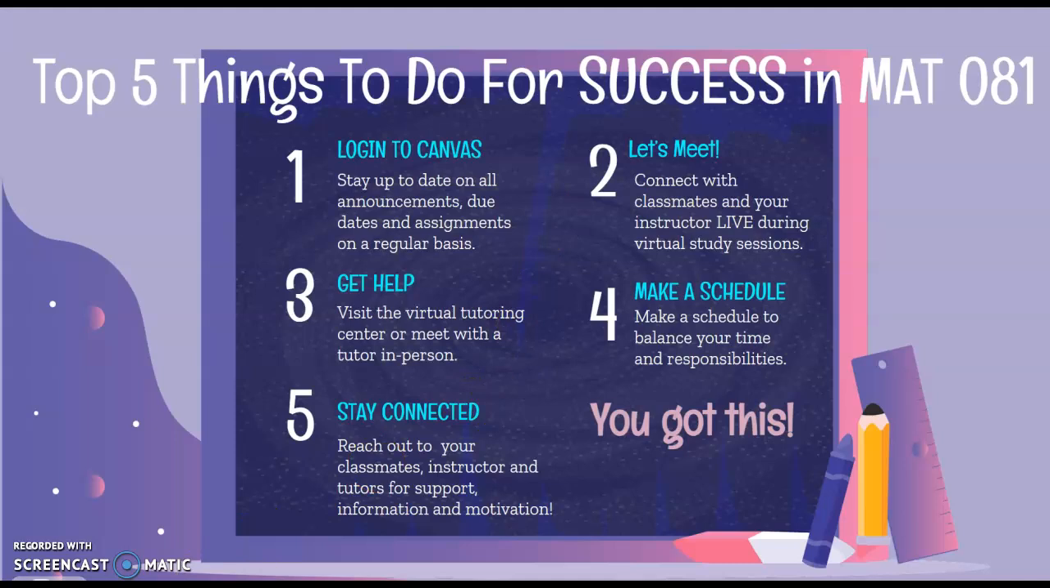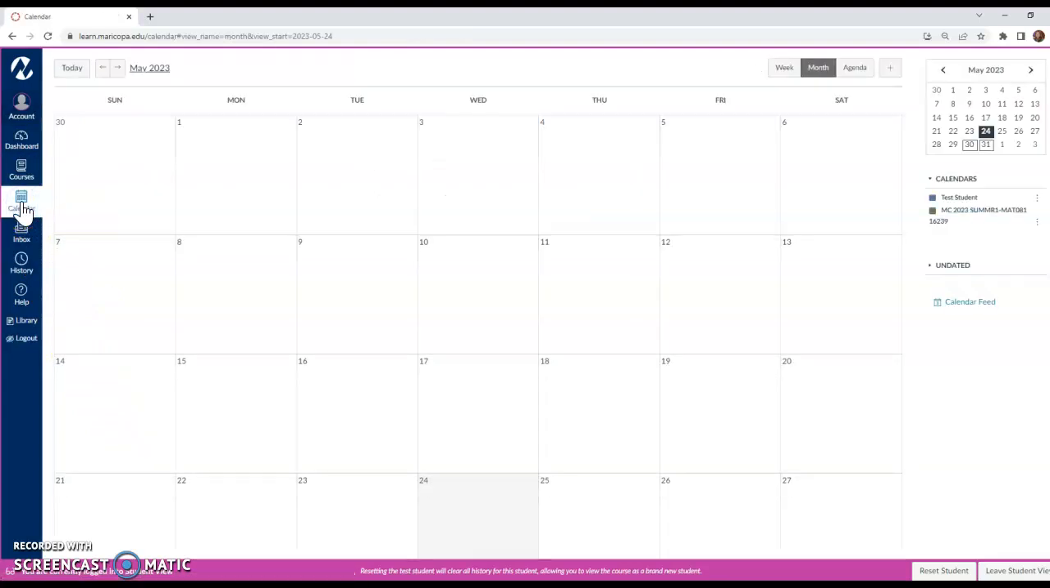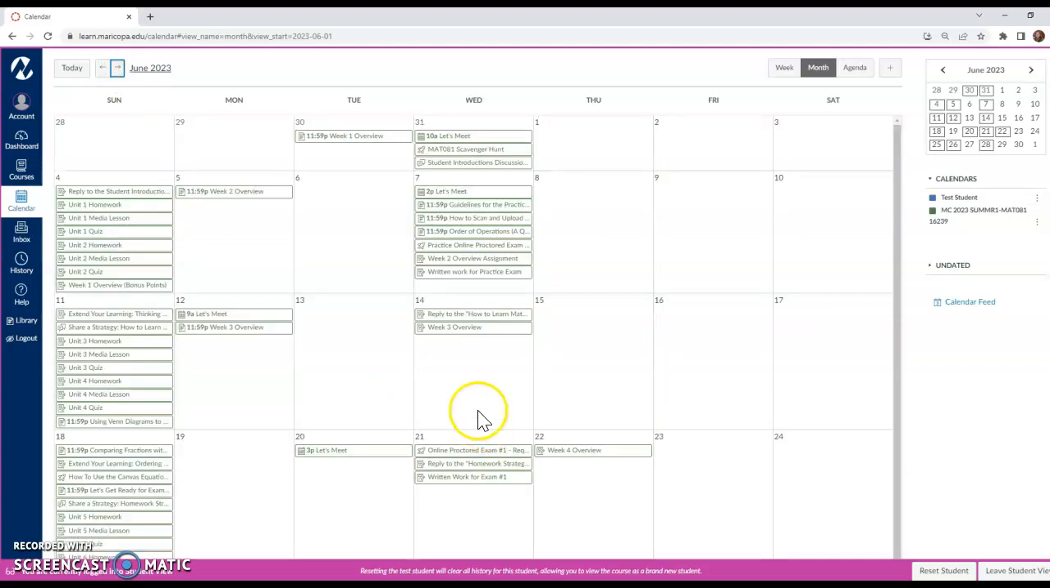So let's take a look at where we would find those Let's Meet sessions. So let's go back to our Canvas course. And there are 2 places you can find them. If you click on calendar, you will notice that once a week, you will see something that says Let's Meet.